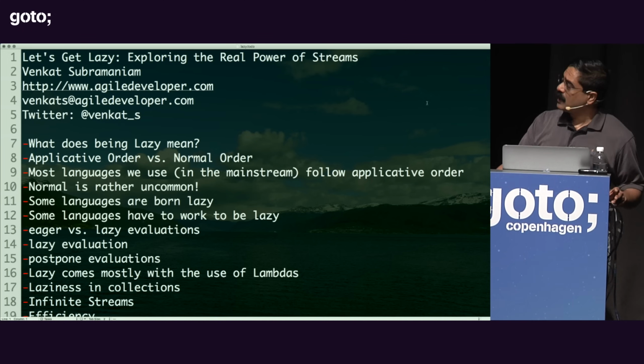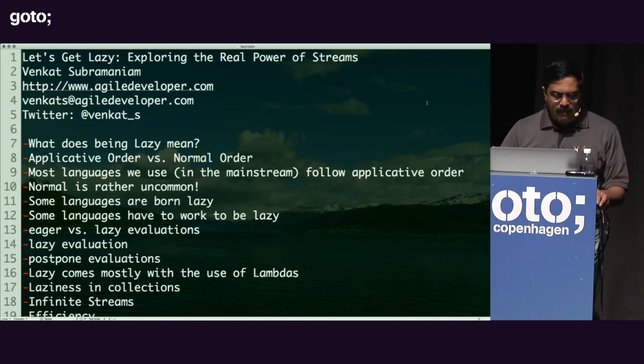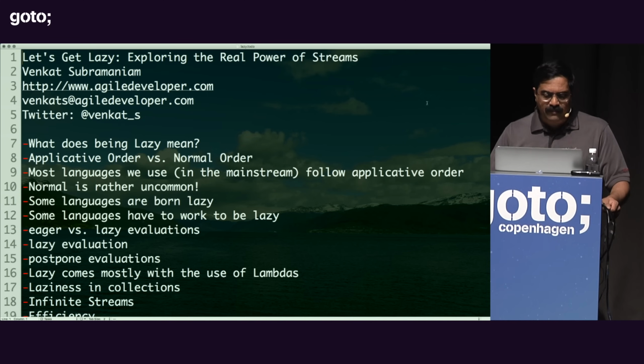Let's talk about Let's Get Lazy, exploring the real power of streams. My name is Venkat Subramaniam. I'm going to talk about what is lazy evaluation, what are some of the reasons why we are really interested in it, and we'll talk about how laziness can be implemented in a number of different ways.